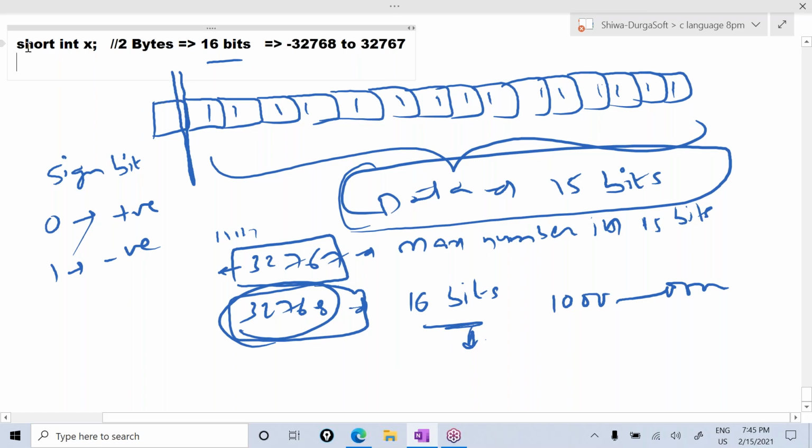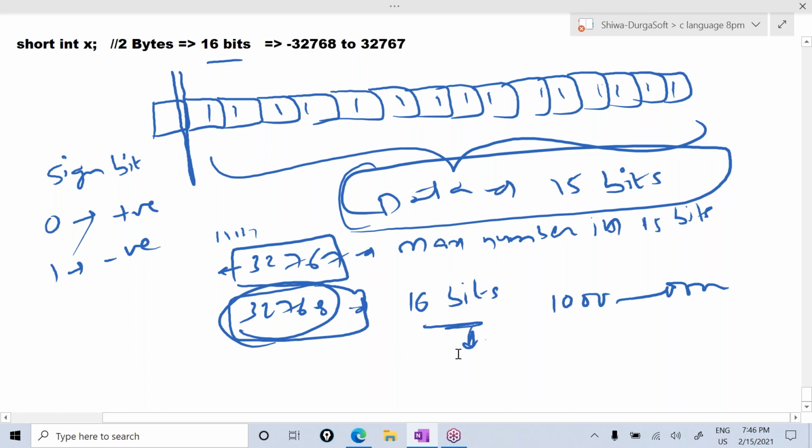Once again, I'm repeating. If you declare a variable as short int, 2 bytes of memory will be allocated. In that, 1 bit will be reserved for the sign, and in the remaining 15 bits of memory, data will be stored. In the 15 bits, the maximum number is 32,767.